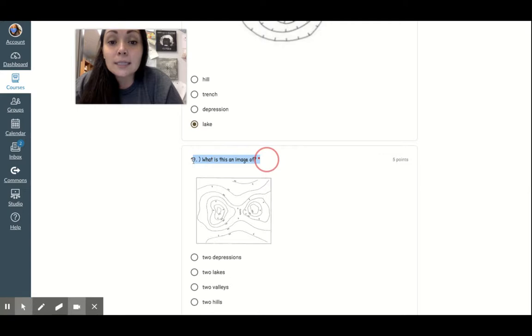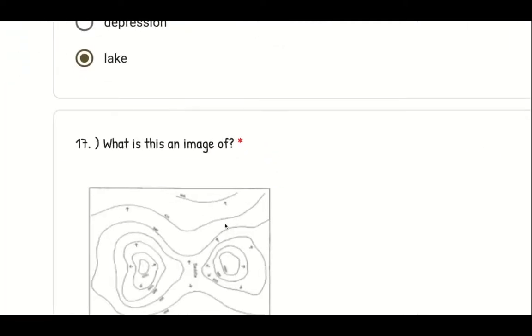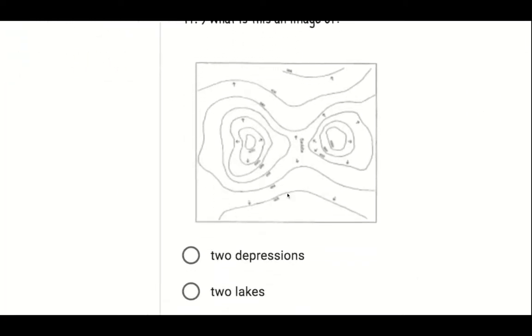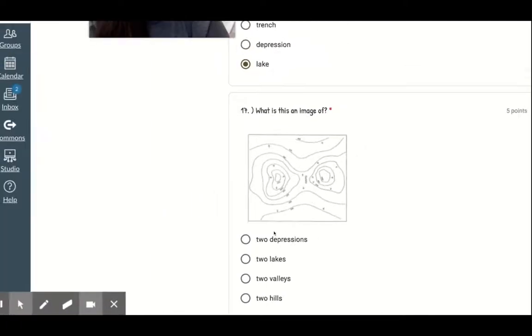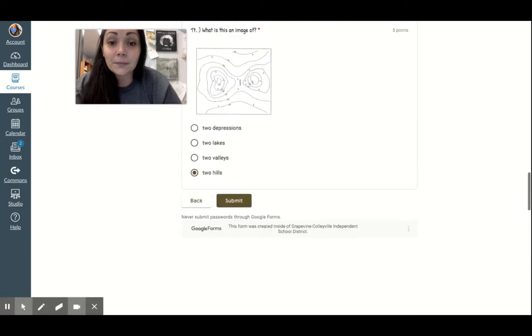And number 17, what is this an image of? So you might have to kind of zoom in a little. I just disappeared. But what are these an image of? These spots right here. Is it 2 depressions or 2 holes, 2 lakes, 2 valleys, or 2 hills? And y'all,